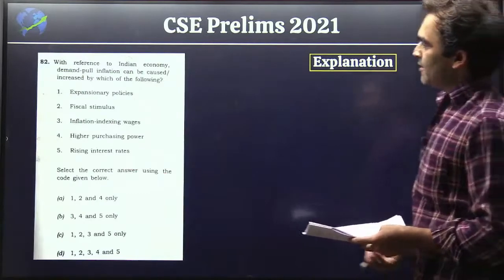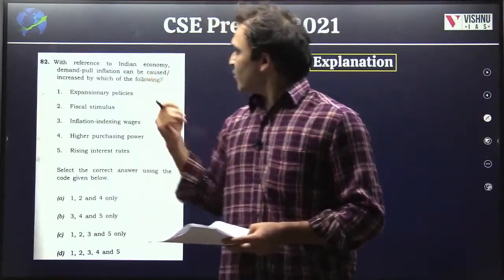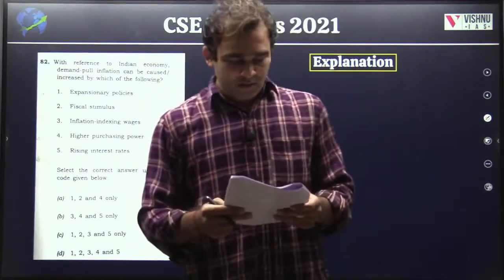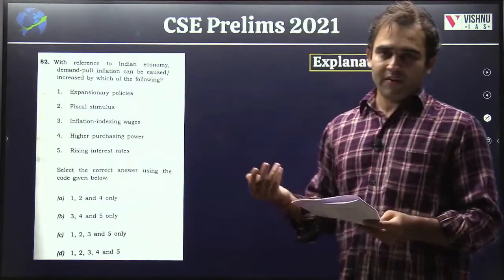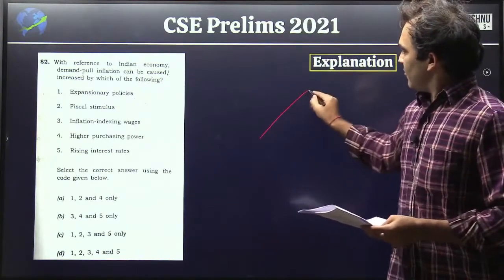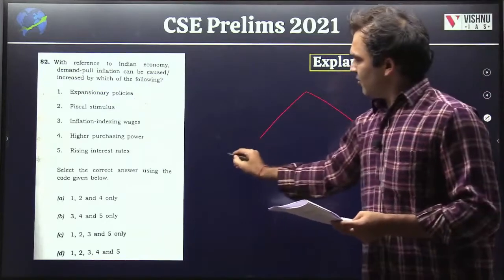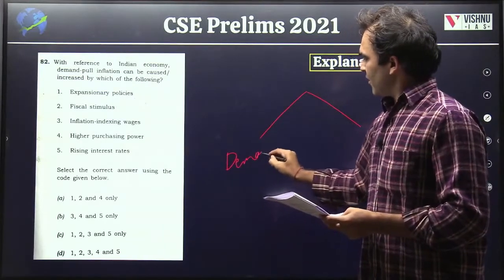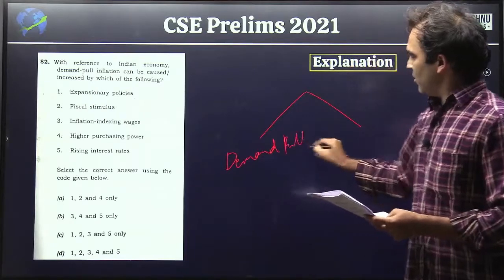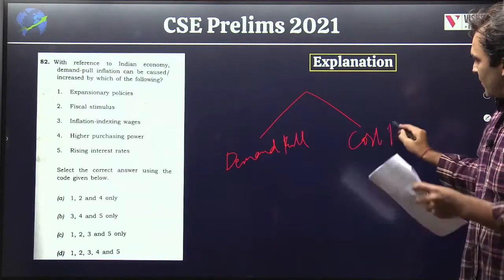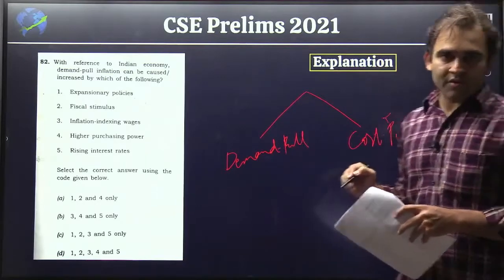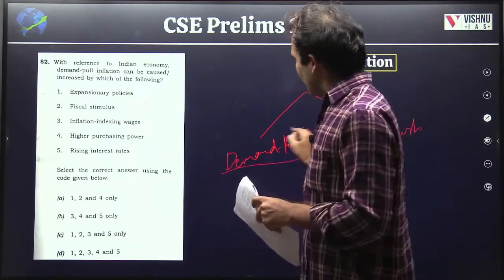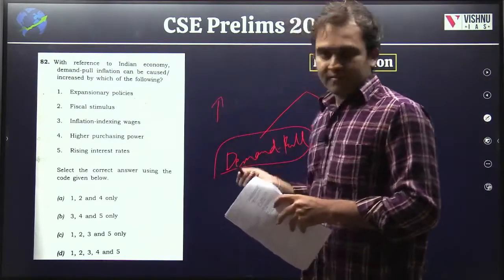Then, second, next question: with reference to Indian economy, demand pull inflation can be caused or increased by which of the following? We know that inflation can be demand pull and cost push. So we don't have to focus on this enough. Demand pull means when your demand is increasing.